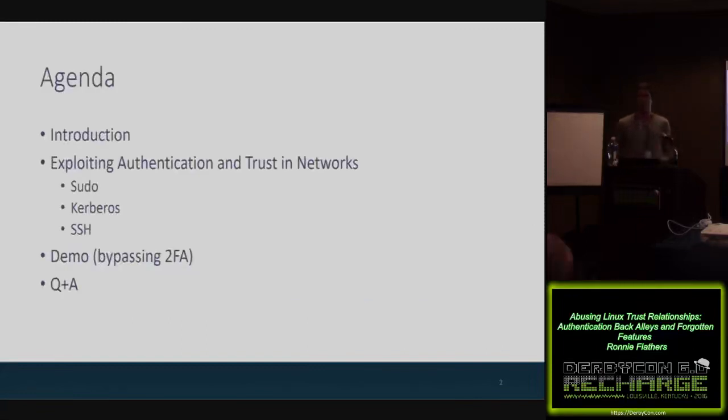We've got a lot to cover, a lot of information in the slides here in the next 25 minutes, but quick agenda. There's a brief introduction about who I am and why this talk. And then I jump right into it, and we're going to start talking about exploiting authentication and trust in these networks. And specifically, I'm going to talk about sudo, Kerberos, and SSH, and some of the fun you can have with all three of those. At the end, there's a demo, and the demo is going to combine a lot of these techniques and ultimately culminate in bypassing and getting around Duo's two-factor authentication and get into a very protected and segmented production network that's using that. Then hopefully, time permitted, if I don't go too slow here, we can have time for some Q&A and discussions at the end.